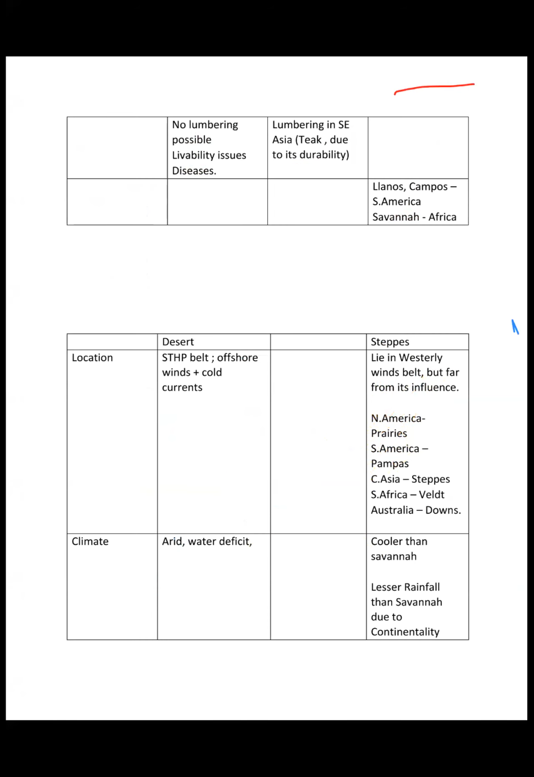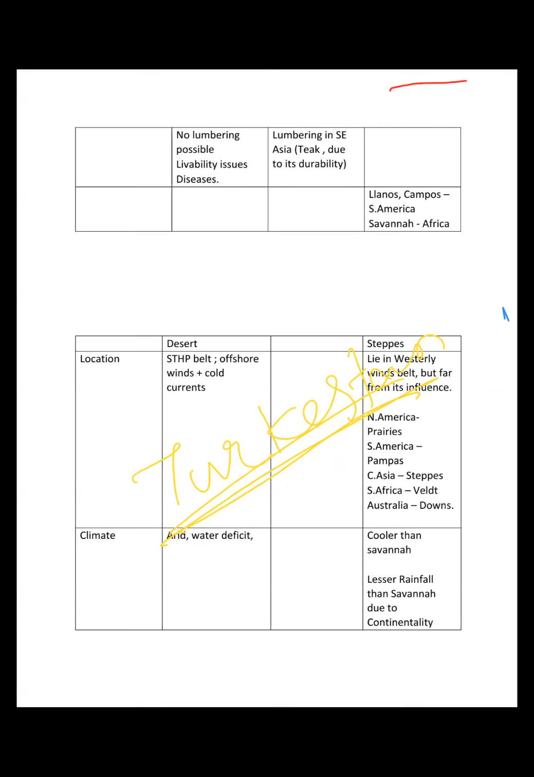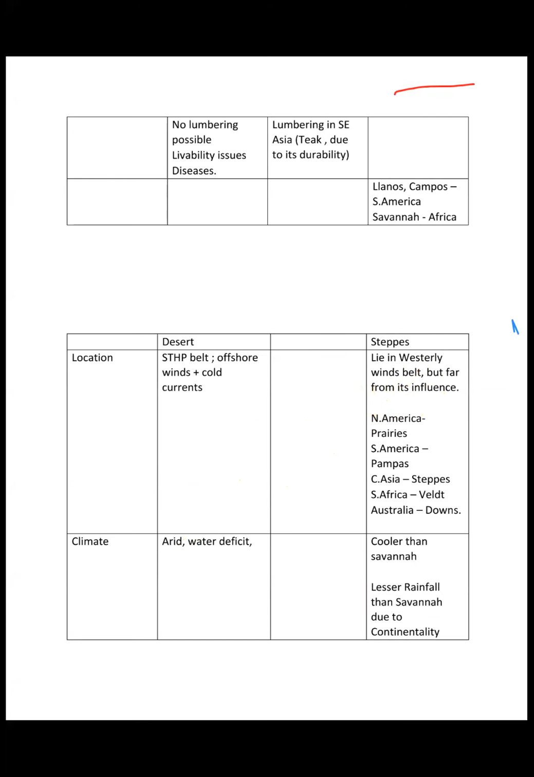Sir, could you give a few examples because of continentality? One is Gobi, and the other is which desert, sir? The Turkestan Desert in the Central Asian region. Okay. Yes, sir. Turkestan, right? So it is an arid region, with very little moisture, right?